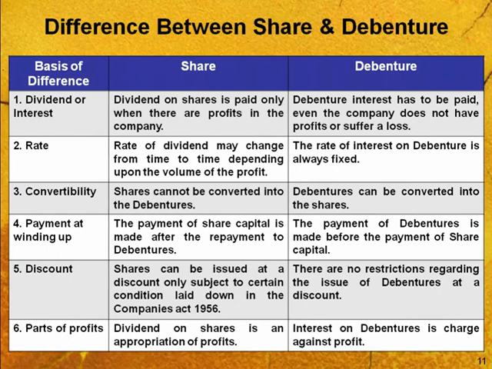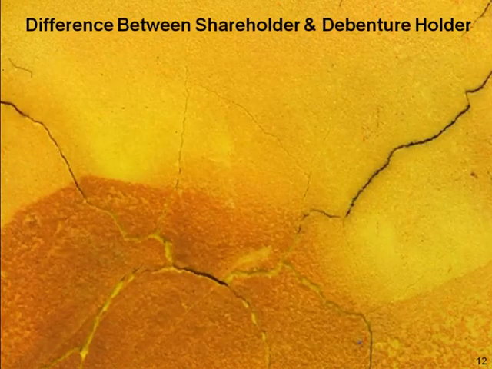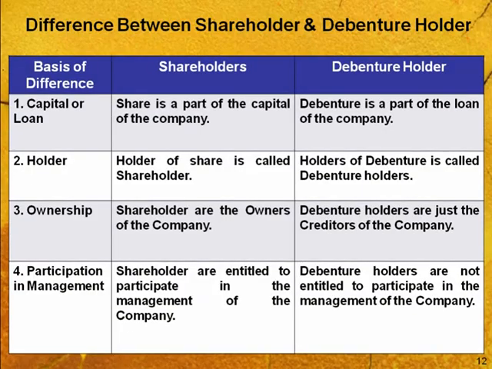Now, what is the difference between a shareholder and a debenture holder? There are four differences we can take in study between shareholders and debenture holders. First is capital or loan. A share is a part of the capital of the company, therefore it is known as share capital. But a debenture is a part of the loan of the company, therefore it is recognized as loan capital or debt capital. Means debentures are equivalent to the creditors of the company, but shares are equivalent to the owners of the company.